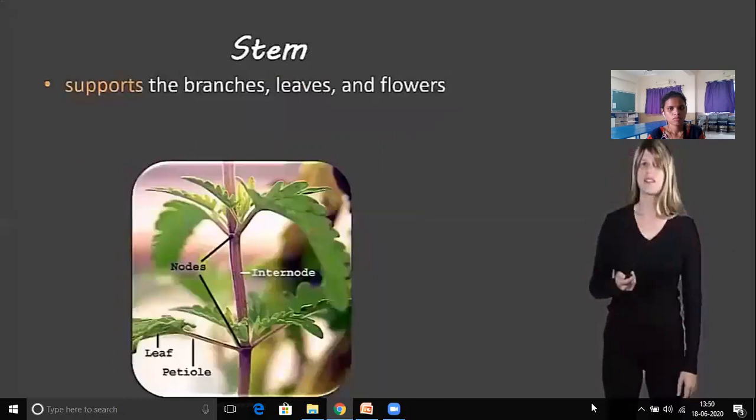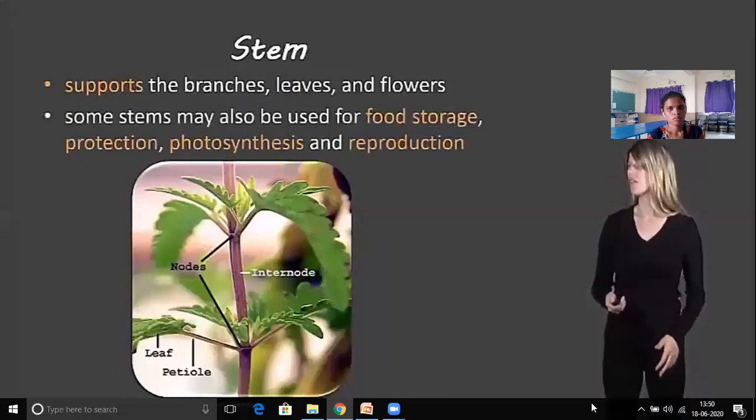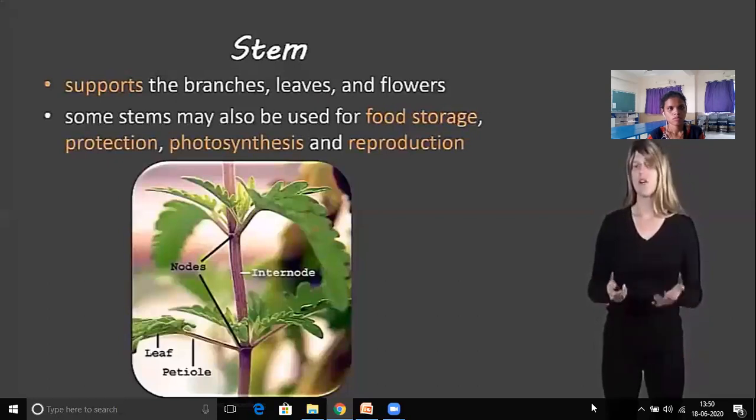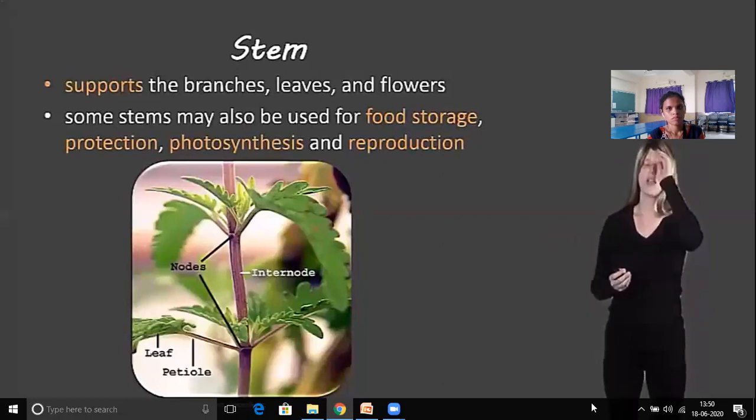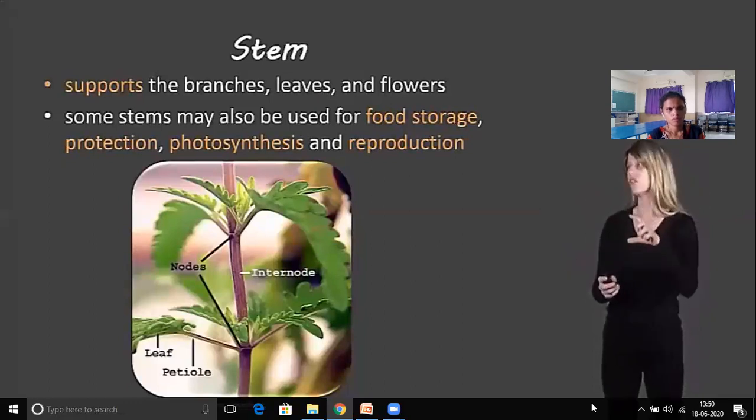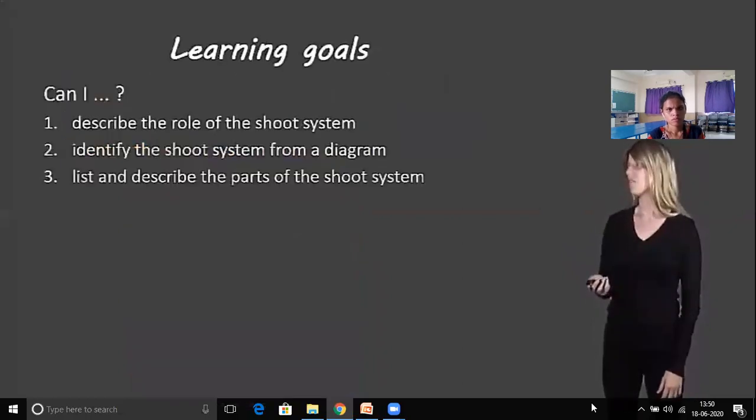The next is the stem, which supports the branches, the leaves, and the flowers. Some stems are also used for food storage, protection, photosynthesis, and reproduction. Not all of them have those roles, but some do. In this picture, where the leaves come out from the stem, we call those nodes, and in between the nodes are the internodes. Those are different sections of the stem.